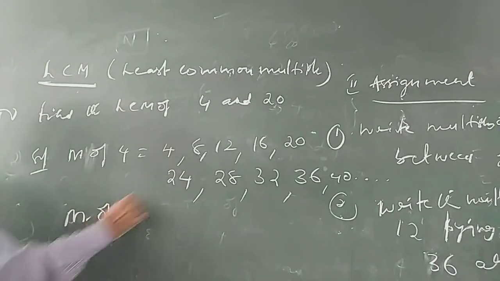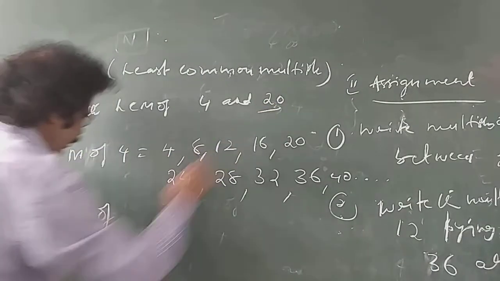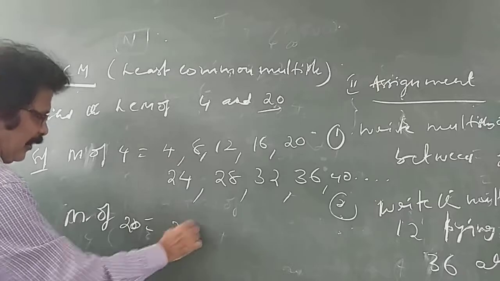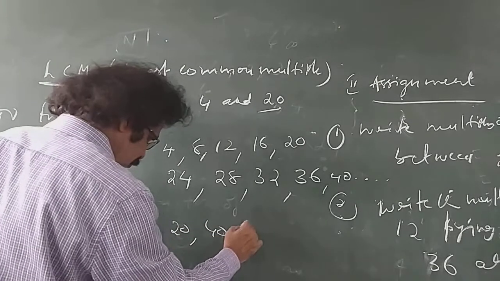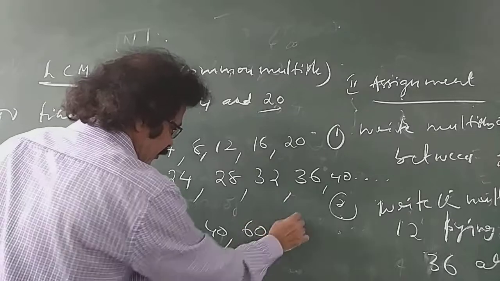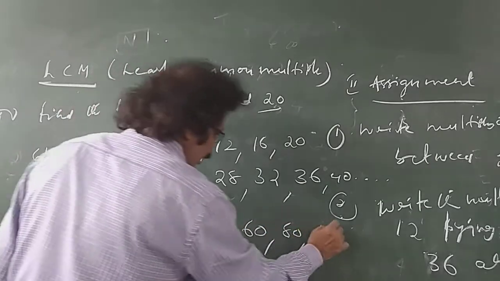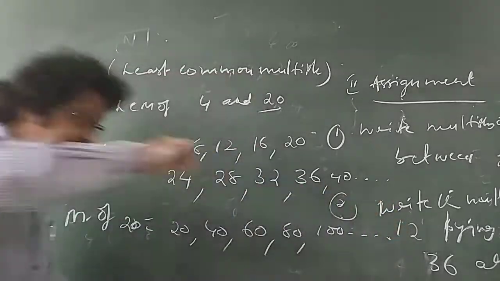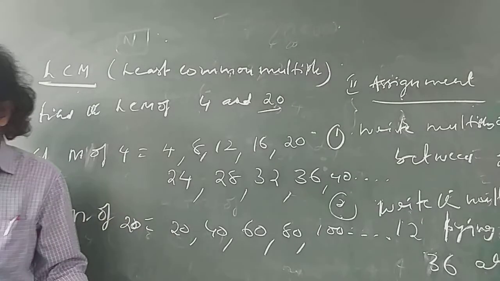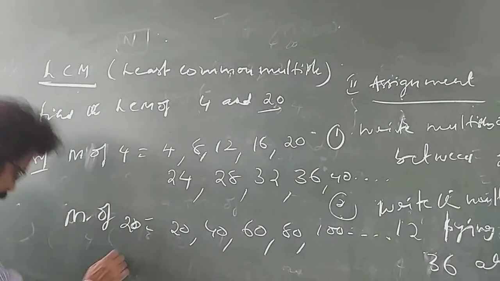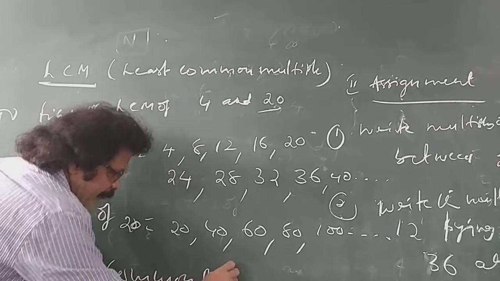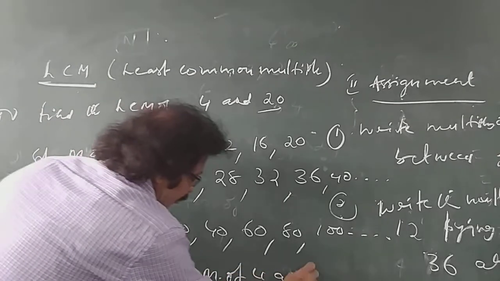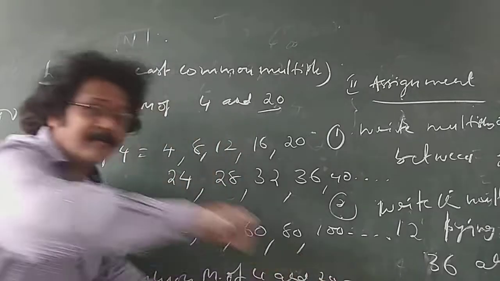Similarly, multiples of 20: 20, 40, 60, 80, 100, and so on. In this, we have to pick up the common multiples of 4 and 20.